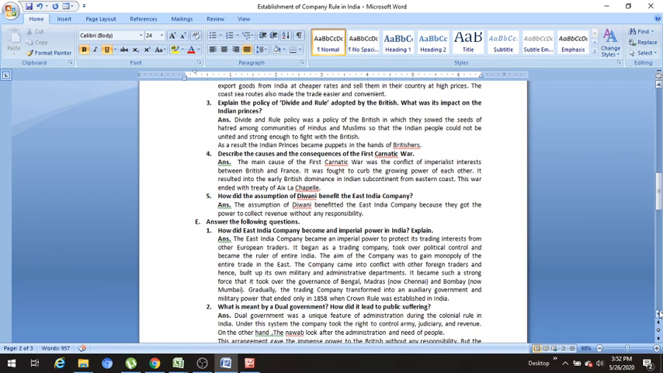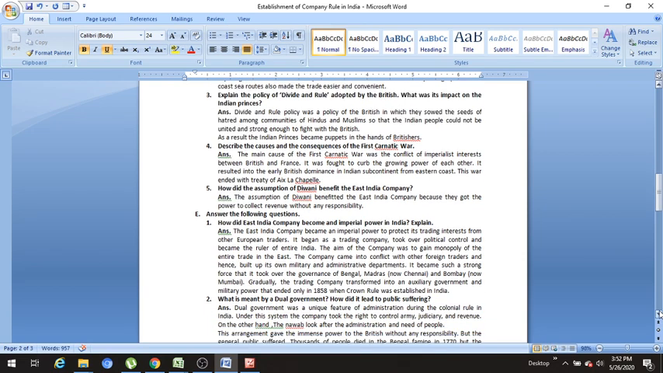Now let us move to the third question. Explain the policy of divide and rule adopted by the British. What was its impact on Indian princes? So and again here are two questions and you will have to answer both the questions.